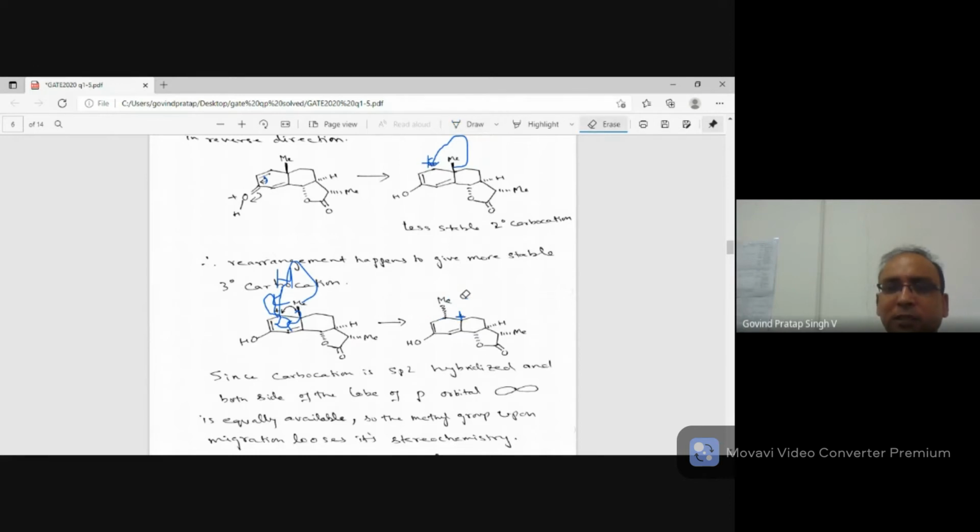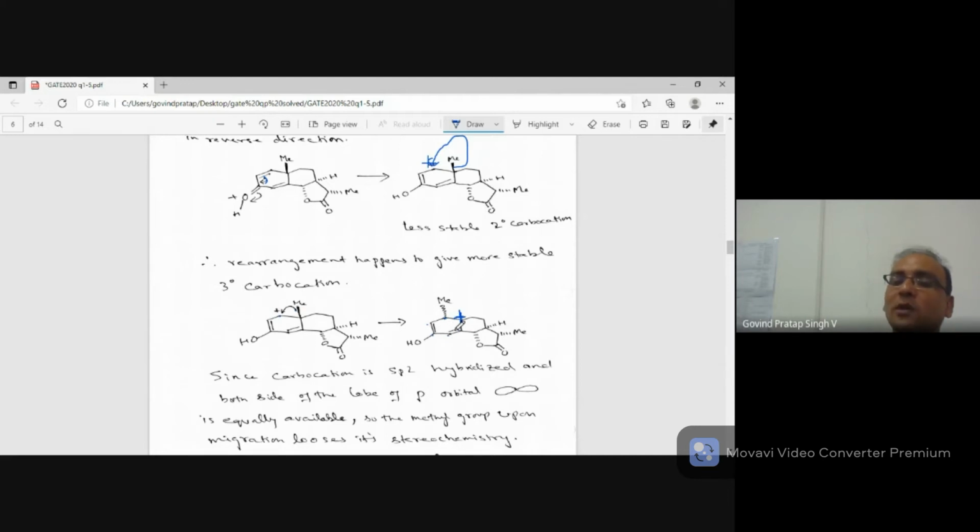But what happened in this case is you are getting 2 conjugated double bonds and a positive charge. So here also conjugation is possible. Conjugation means every atom should have one p orbital. Here there is a vacant p orbital and all the other p orbitals have one electron. If a p orbital comes here, then we'll have an aromatic system.